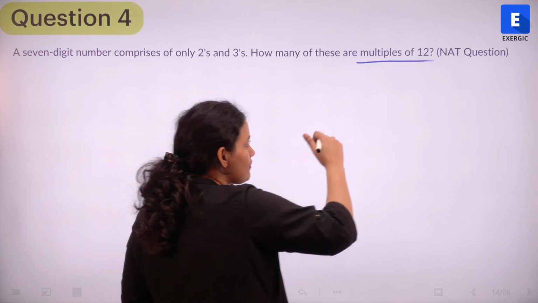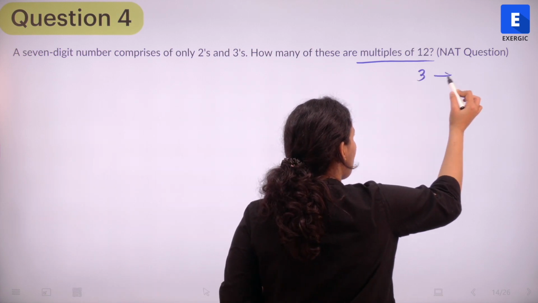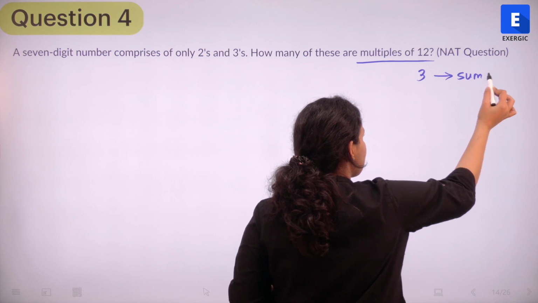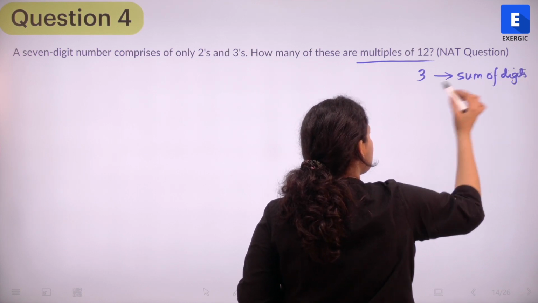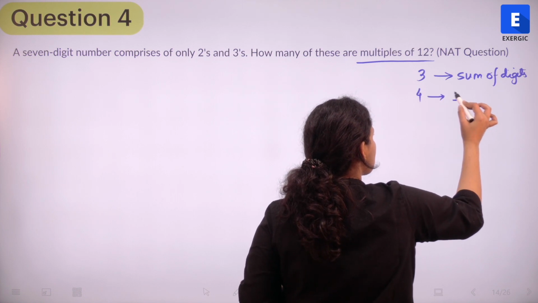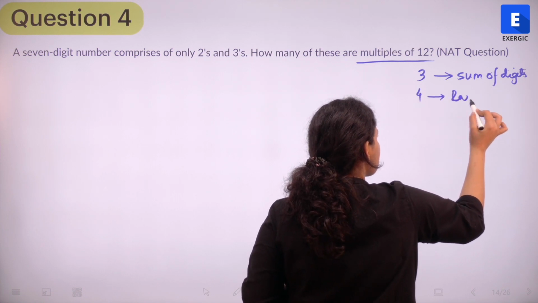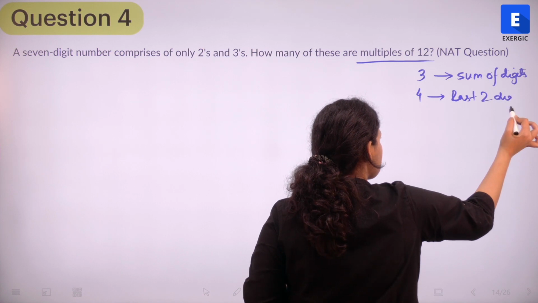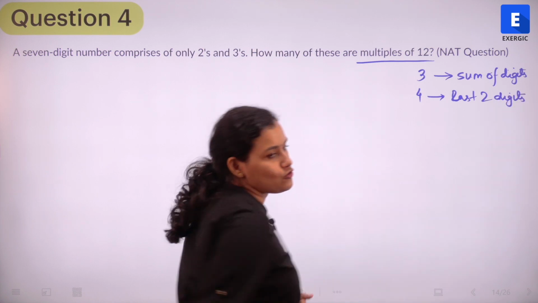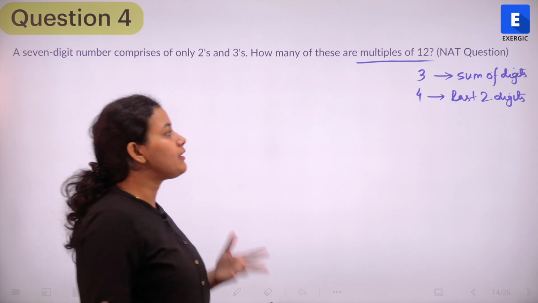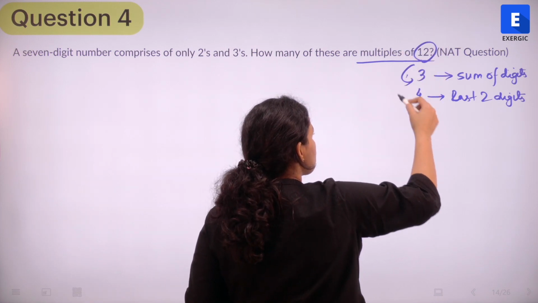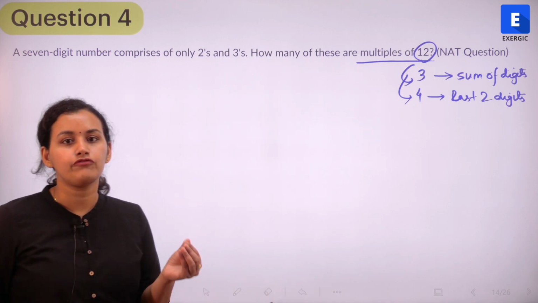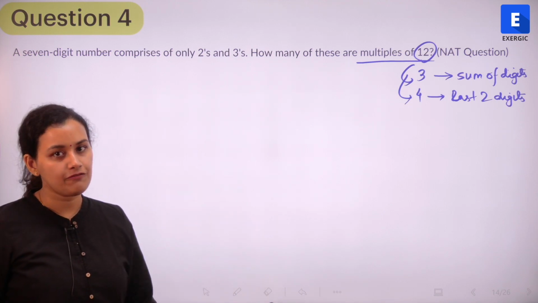For a number to be divisible by 3, the sum of all digits needs to be divisible by 3, right? Sum of the digits. And for a number to be divisible by 4, we look at the last two digits. Whatever number comprises the last two digits, that needs to be divisible by 4. And for a number to be divisible by 12 or to be a multiple of 12, it needs to be divisible by both 3 and 4. Not either, both 3 and 4.